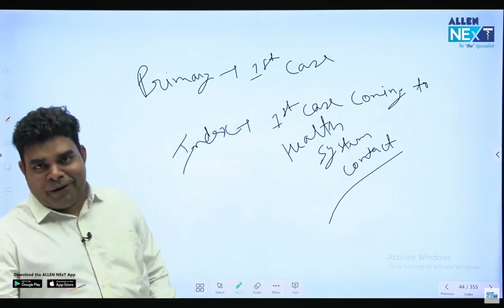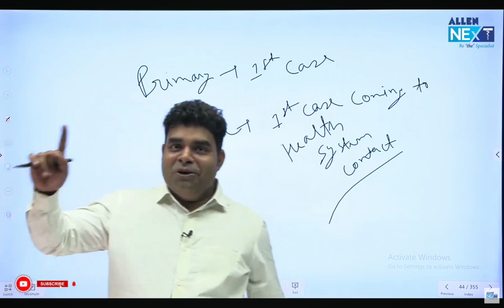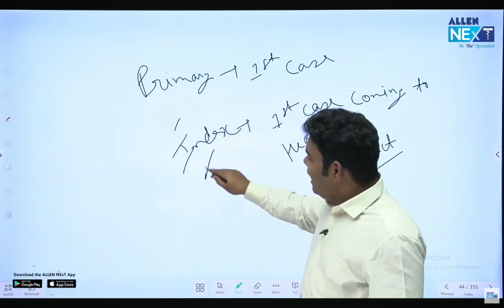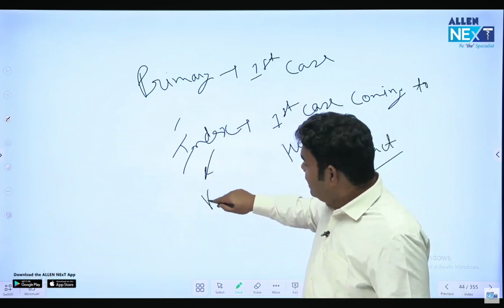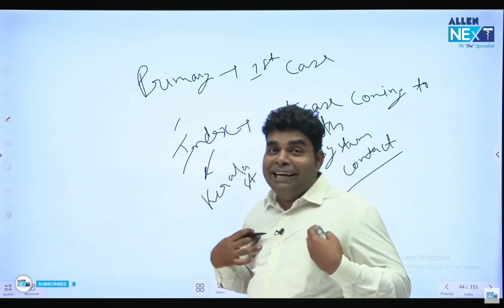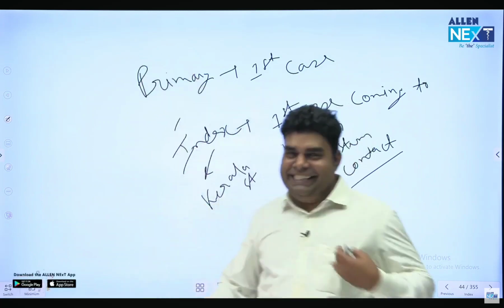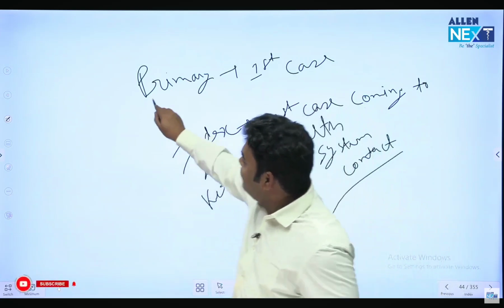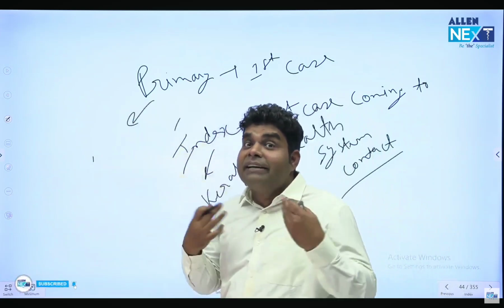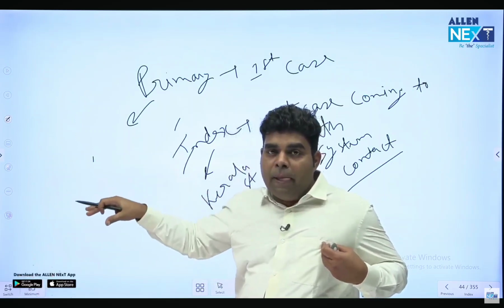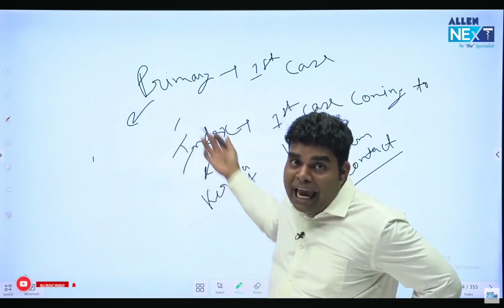So in this story, who is that Kerala guy who was reported to the health system? Was it a primary case or index case? The Kerala guy came to the health system. That Kerala student was the index case. But I was the primary case who brought corona from China. Yes, I never showed pride, right? But I brought it. So primary is the one who was infected first. If suppose they had caught me at Delhi airport, I would have become the index case. So primary can be index.